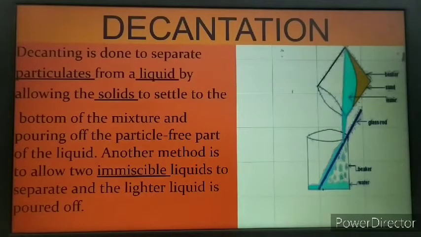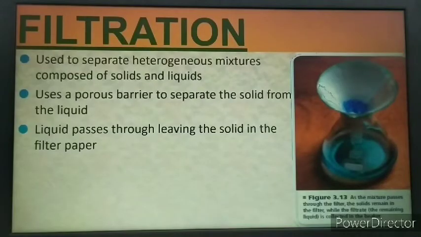Another method which is used for separating a solid liquid mixture is filtration. This method is used to separate heterogeneous mixtures composed of solids and liquids. The solids must be insoluble in the liquid. And here we are using a porous barrier to separate the solid from the liquid. Generally, for the method of filtration, in the laboratories we use filter paper.